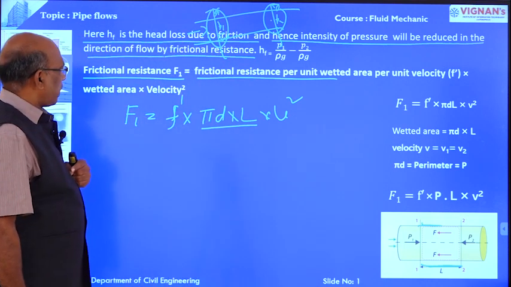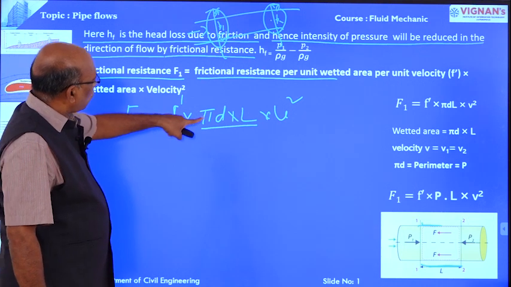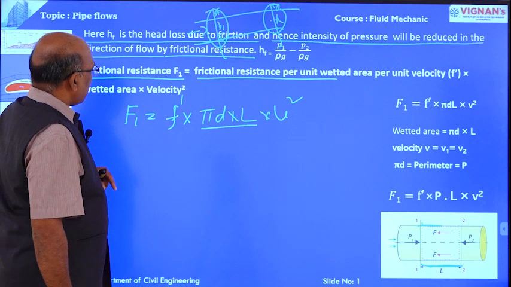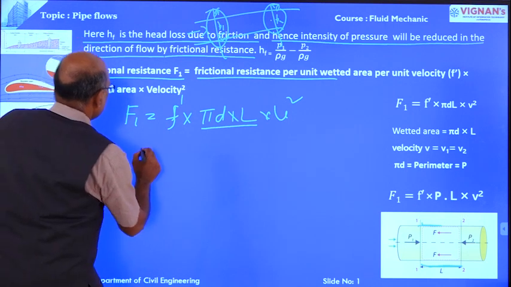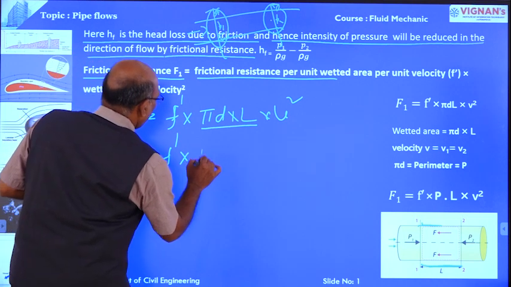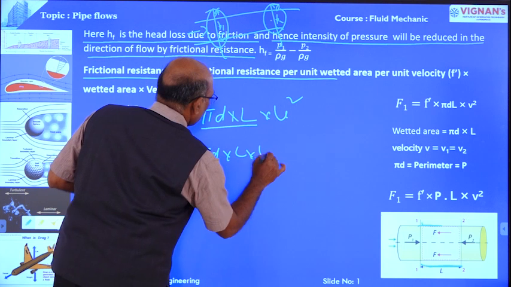Therefore, frictional resistance is equal to F dash into pi d L into V square.